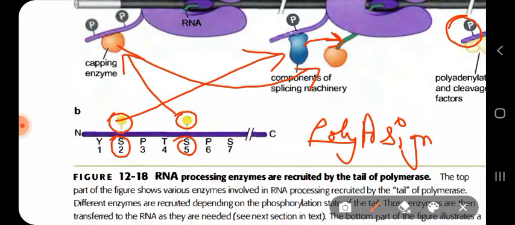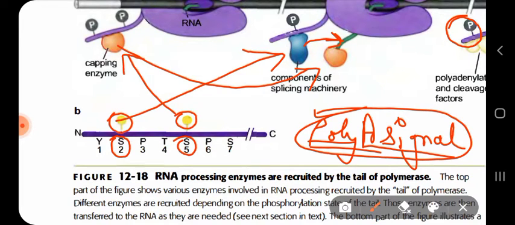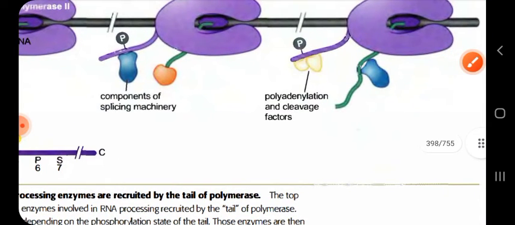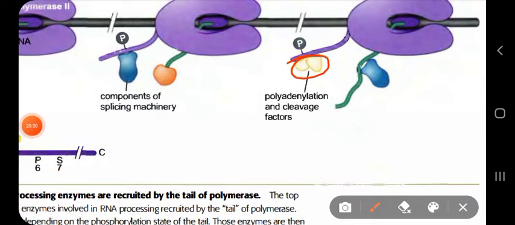Poly A signal consists of a sequence which is identified by RNA polymerase II, and after identification of this poly A signal, it recruits the polyadenylation factors. They have names like CSTF, CPSF. You will see them later on when I discuss this lecture further. And it carries out the polyadenylation.